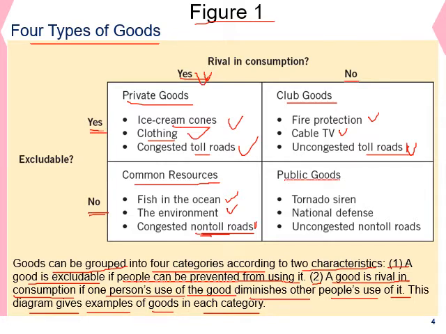So public goods, on the other hand, are not excludable. They are also not rival in consumption, so you can enjoy them as much as you can. The tornado siren in the city: if there is a tornado, the siren will go off, warning everybody. National defense: the national army is there to protect everyone in the country, so everybody can enjoy the protection of the army.